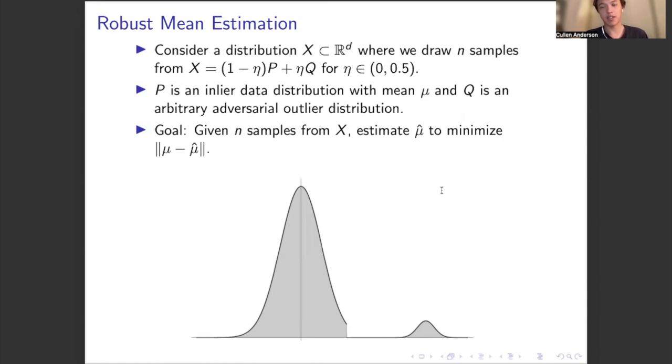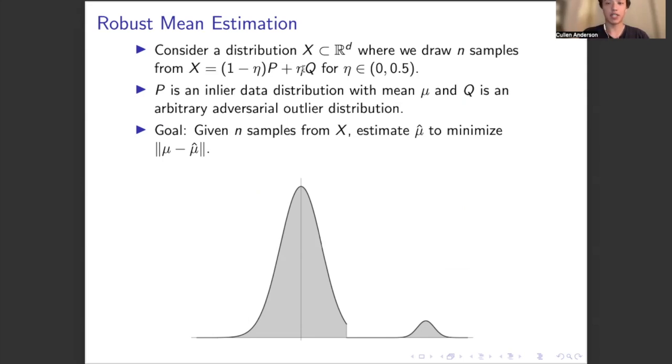More formally, we can consider distribution X from R^d where we draw n samples from this distribution. Here, eta parameterizes our corruption, and that's the percentage of data that our adversary can corrupt. So a 1 minus eta percentage of the data is drawn from P, our inlier distribution, and an eta percentage is drawn from Q, an arbitrary adversarial outlier distribution. What I mean by an arbitrary adversarial outlier distribution is that this adversary has full knowledge of the true data. So if you were to draw all the data from P, the adversary can go in and manipulate an eta percentage of it as it sees fit with full knowledge of the true distribution.